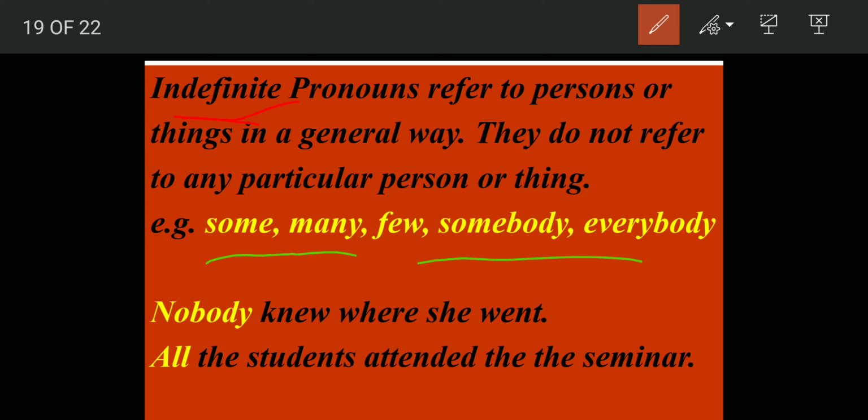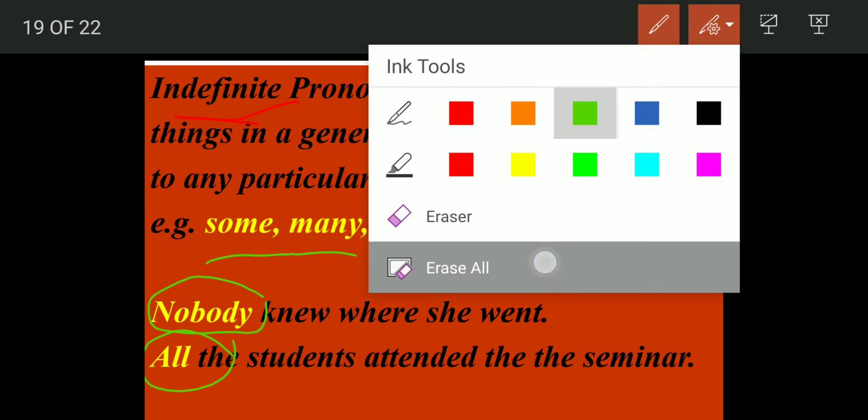Let us see examples. Nobody knew where she went. So what is the "nobody" here? It is the indefinite pronoun. All the students attended the seminar. So what is the indefinite pronoun here? All. All, everybody, some, none, few, many. So these are all indefinite pronouns.